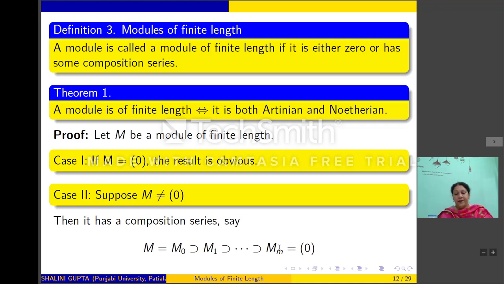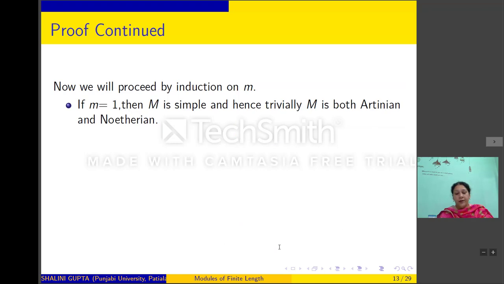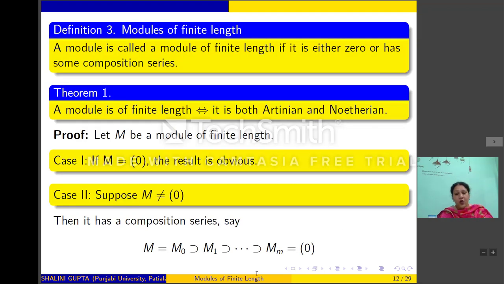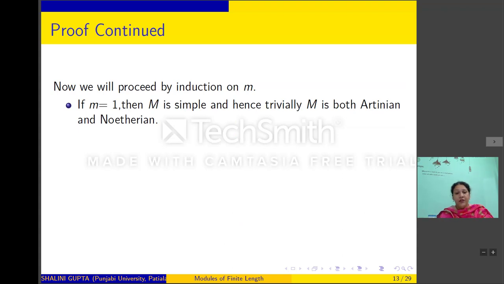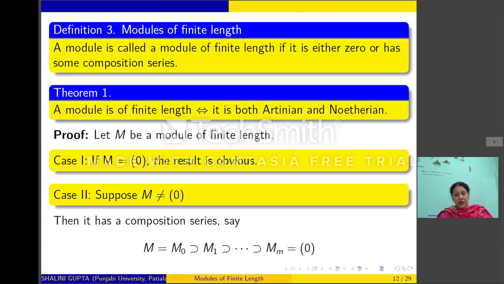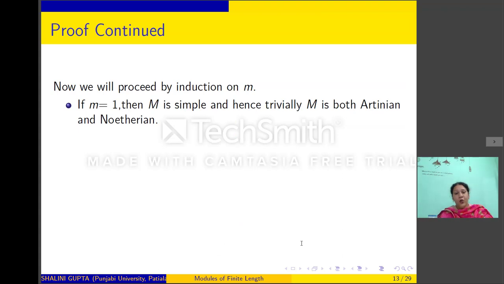If the length of this composition series is 1, then M will be simple, because then we have only two terms, M equal to M0 containing 0. So M will be simple, and we know that a simple module is both Artinian and Noetherian. So the result is true for m equal to 1.